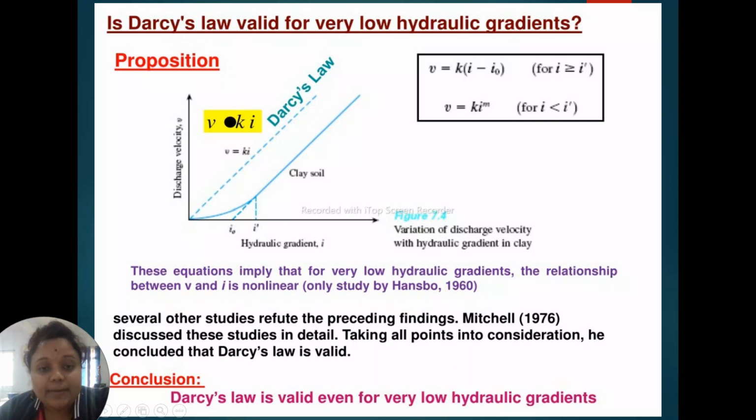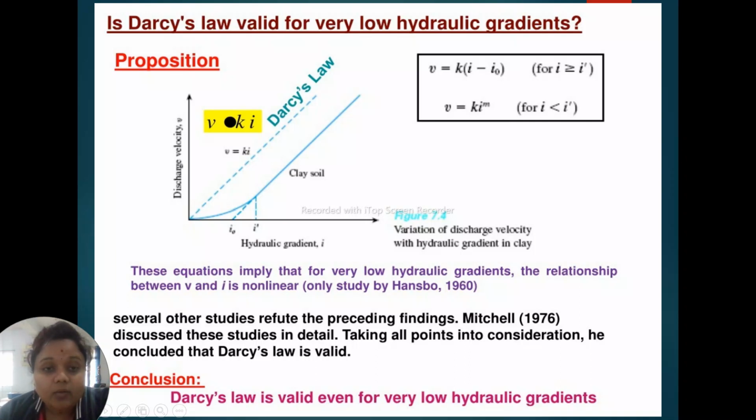The equation implies that for very low hydraulic gradient, the relationship between V and i is non-linear, because here the head loss is low. If our head loss is low, then our hydraulic gradient will be low.